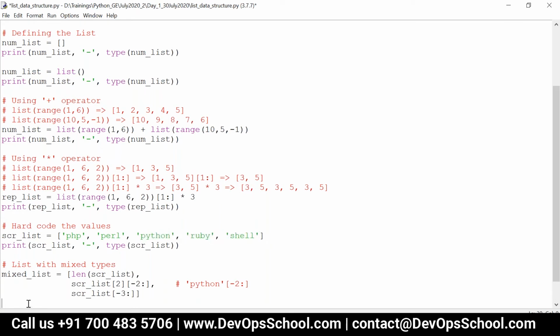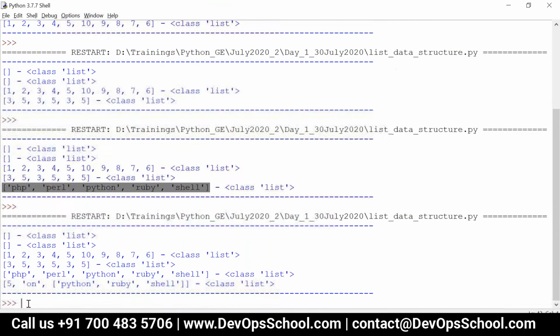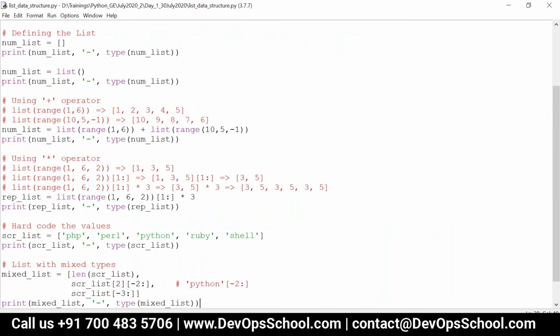Okay, so now if I print mixed list, you can see the output type of mixed list. Okay, so look at this now. You can see first one is integer, second one is a string, third one is a list. This is also possible. That is, I can have elements which belong to any data type. Okay, Ajmal, clear?